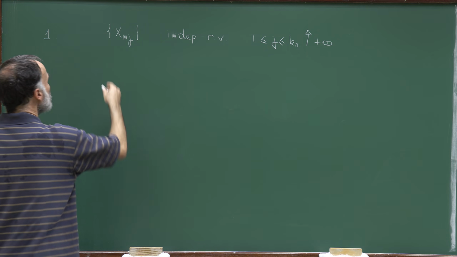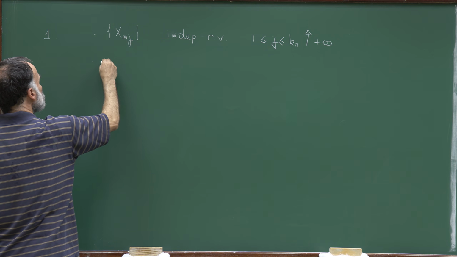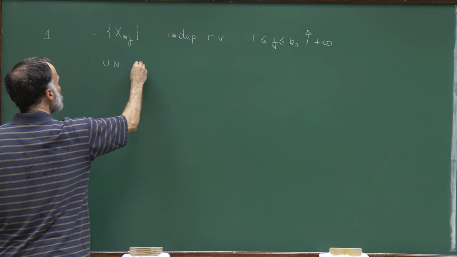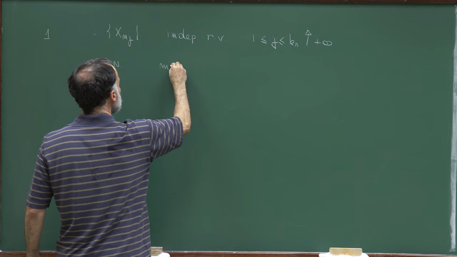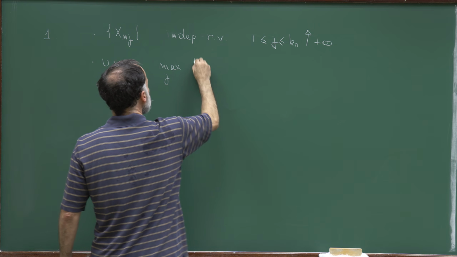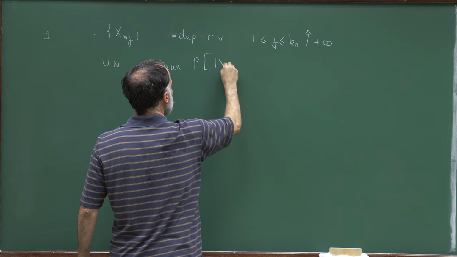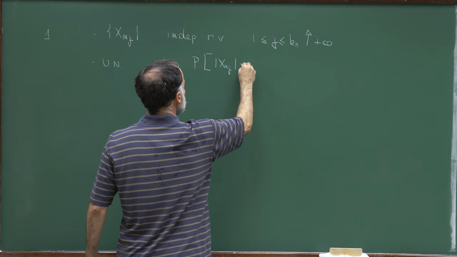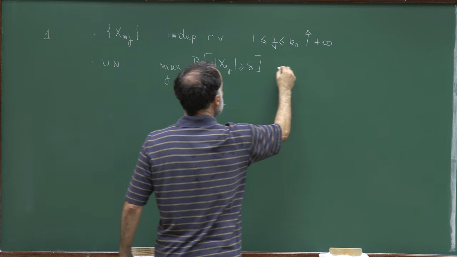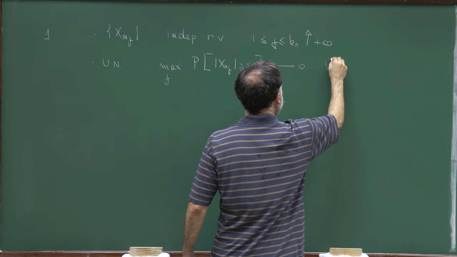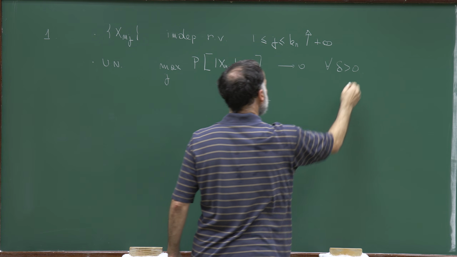We will assume that this sequence is uniformly negligible, which means that the maximum over j of the probability that |x_nj| is larger than delta converges to 0 for all delta positive.